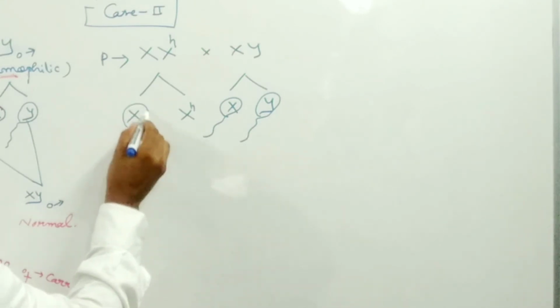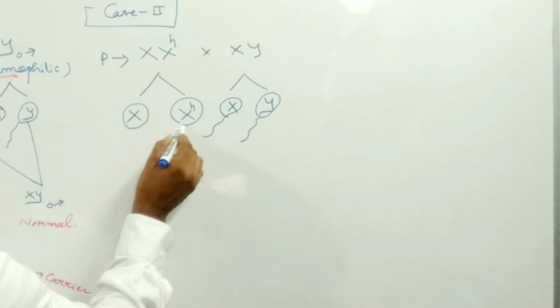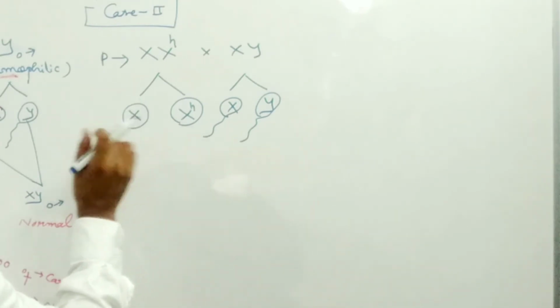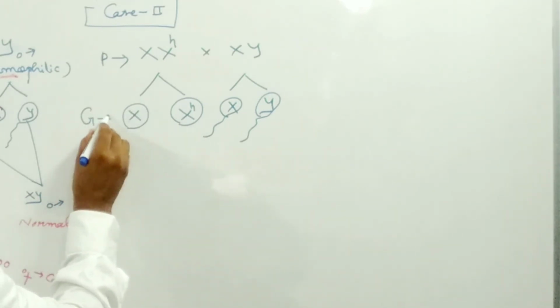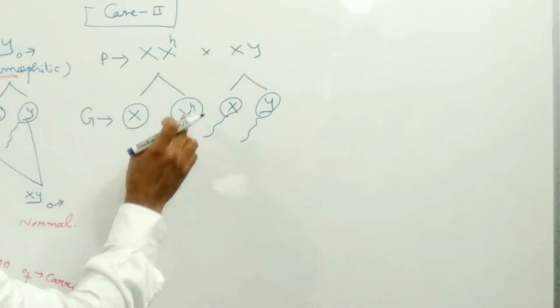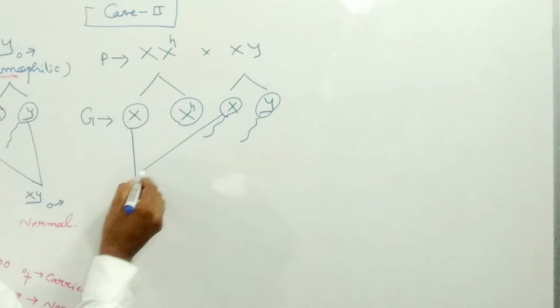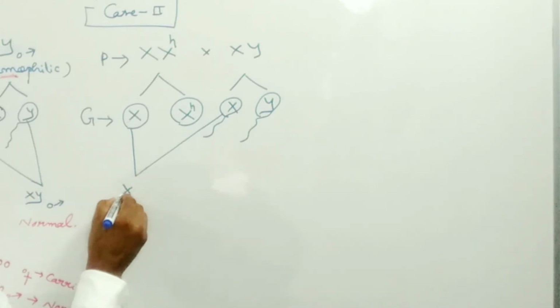Now the female also produces eggs, and 50% of eggs have the normal X chromosome and the other 50% have the defective hemophilic gene. If fusion takes place between these 2 gametes, then what happens?